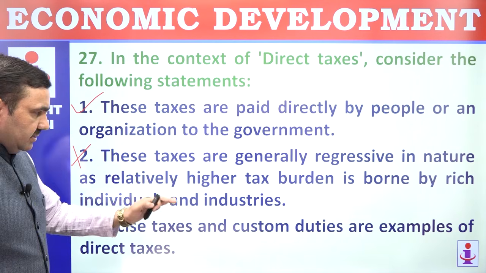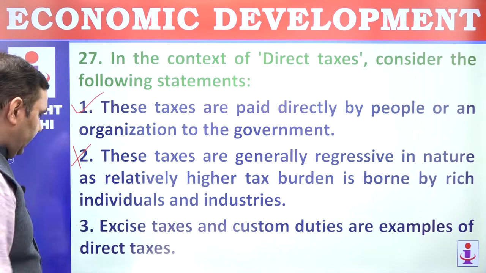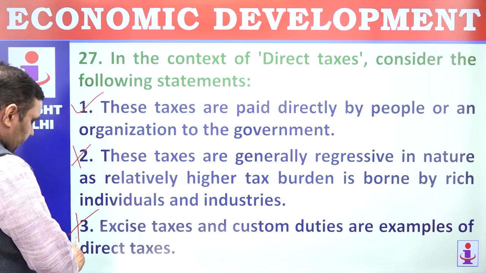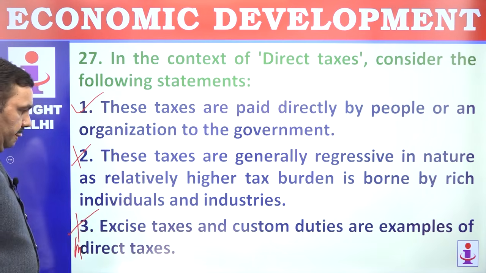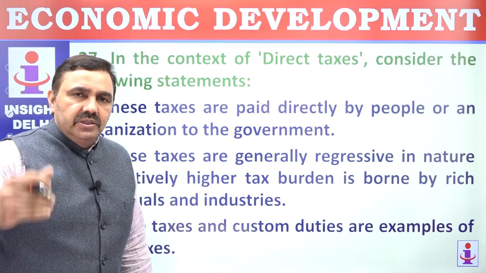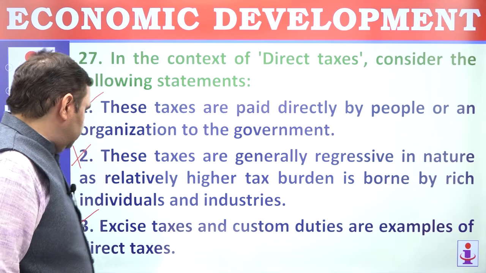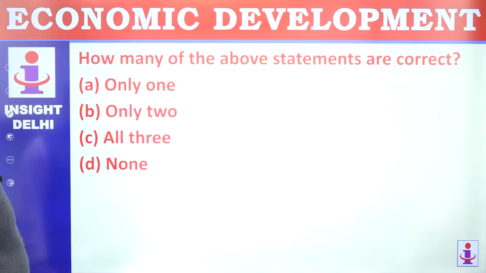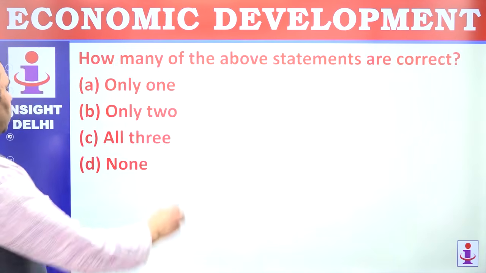Excise duties and custom duties are part of indirect taxes, not direct taxes. These are indirect, because they are paid by us through the goods we purchase. If you don't purchase goods, you won't pay any excise or customs. 1 is right, 2 and 3 are correct. How many are correct? Only 1.